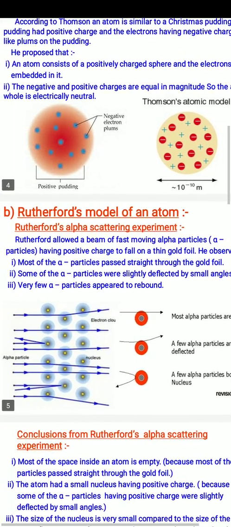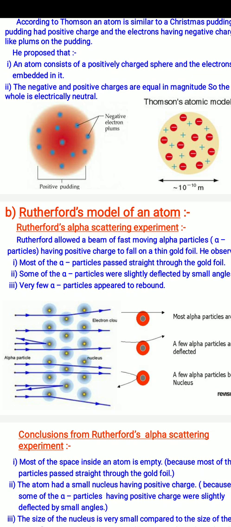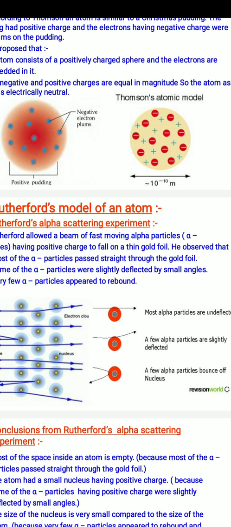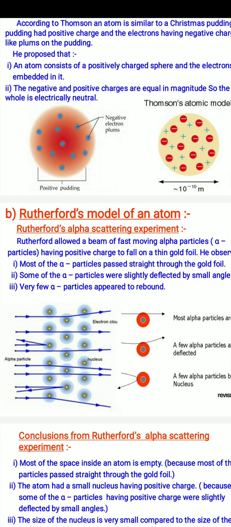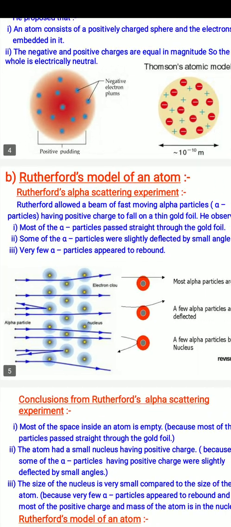He observed that most of the alpha particles pass straight through the gold foil. Some of the alpha particles were slightly deflected by a small angle, and very few alpha particles appear to rebound, as you see in the diagram.